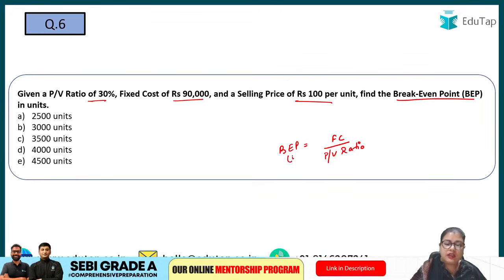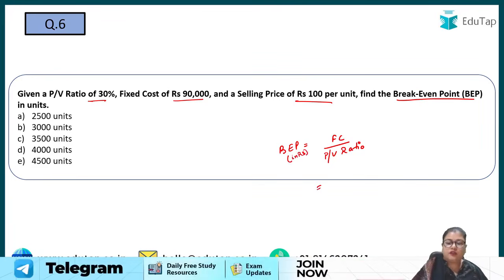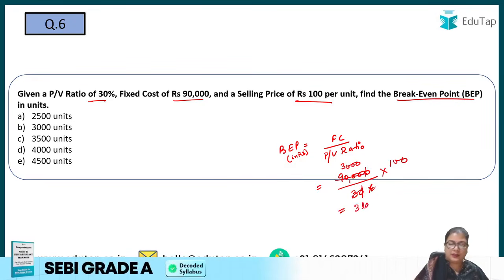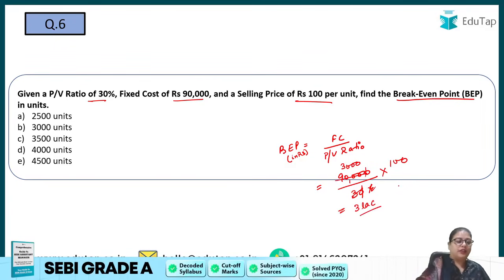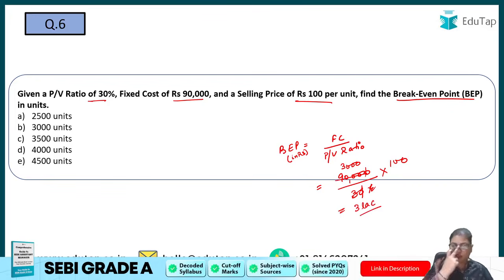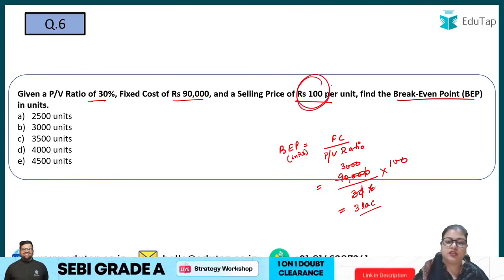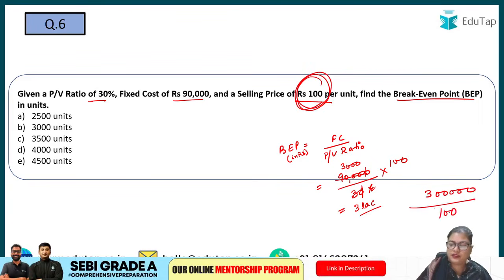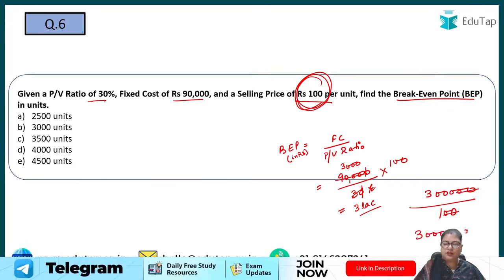This will give you in rupees, right? So fixed cost is how much? 90,000. 90,000 divided by PV ratio, that is 30%, or you can say 30 into 100 here. So you will calculate this, you will get 3 lakh rupees. But you don't want it in rupees, you want it in number of units, right? The options are given in units. So how will you find this out? Selling price is given to you, that is rupees 100 per unit. So you will just divide 3 lakh by the selling price, that is 100 rupees, and you will get the number of units, right? So 3000 will be the number of units.